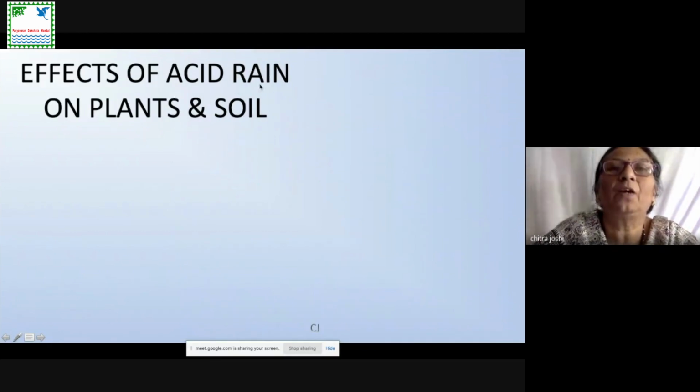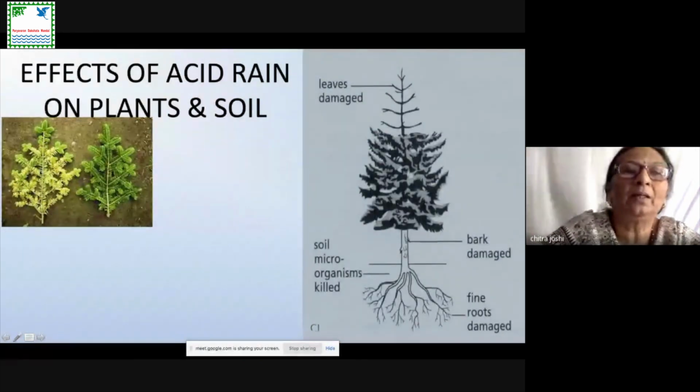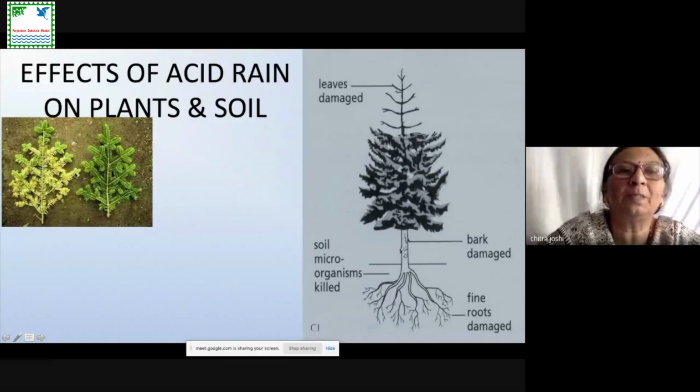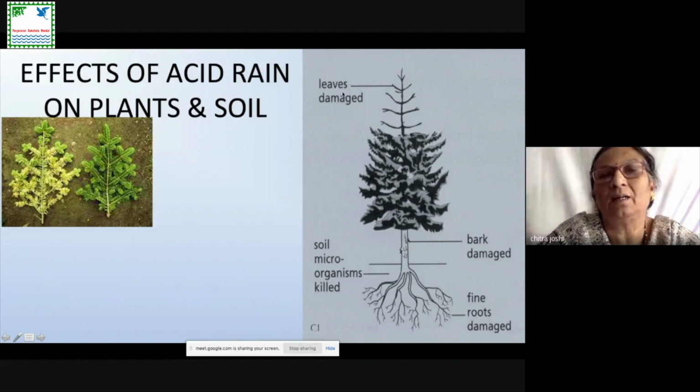What is the effect of acid rain on plants and soil? So first of all, when acid rain falls on plants, you know that magnesium is present in the chlorophyll. So this acid rain affects, say, plant leaves. The plant leaves get spoiled and become yellowish. They fall off from the trees. When this acid rain gets percolated through the soil, it goes into the soil.